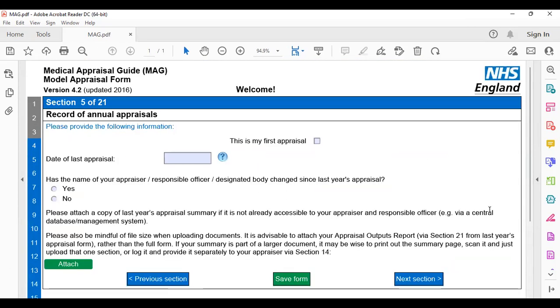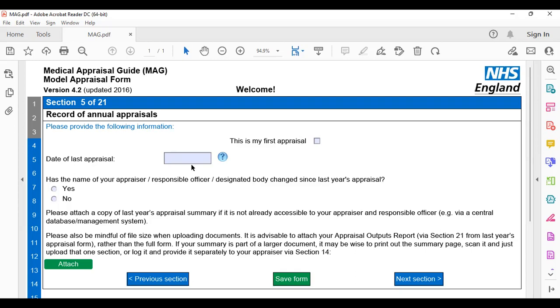Another important thing that I forgot to mention is that for this MAG form, you need a special Adobe reader. This one, as you can see, will not open with any other reader. For my hospital, they told me that this reader is going to open this MAG form. For your hospital, it might be different. I'm not sure, but it should be up to date, otherwise you will have trouble opening the form. You have to save the form on your computer and then open it with this reader, and it should be up to date, and then everything will be fine afterwards.